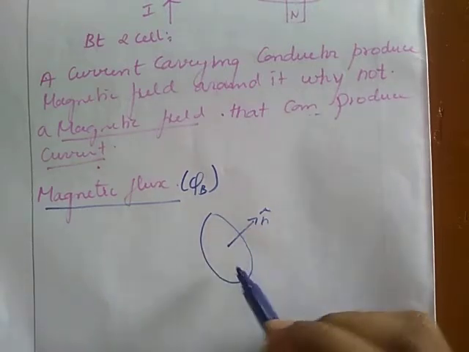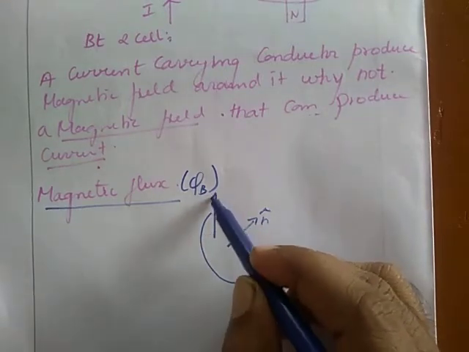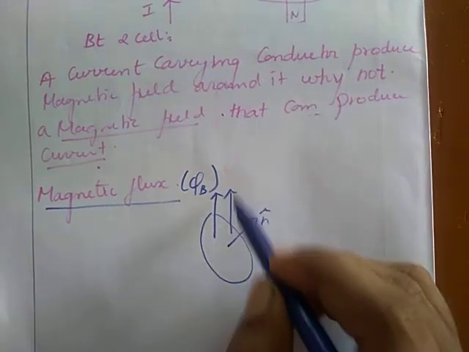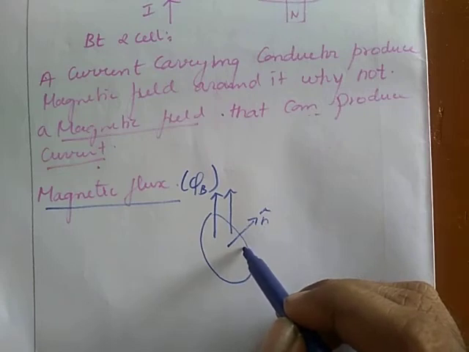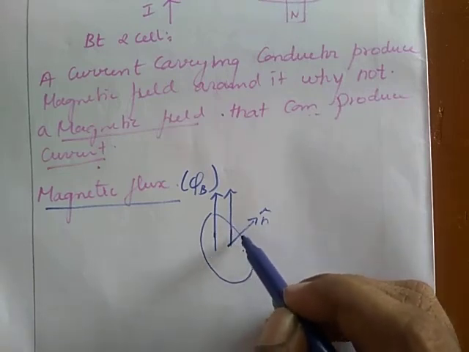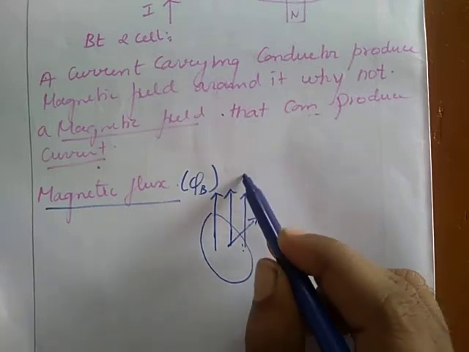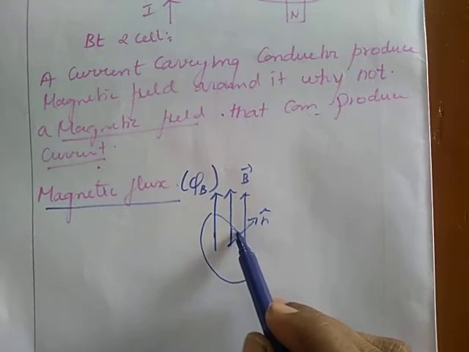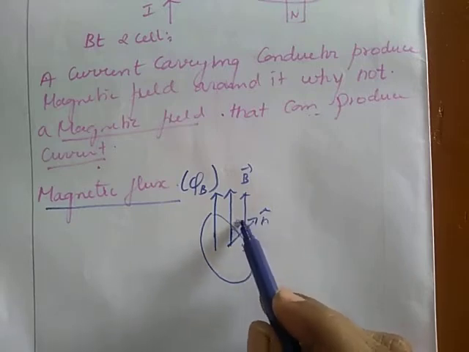Suppose I place this in a uniform magnetic field, like this. The angle between the magnetic field and the normal vector is theta.